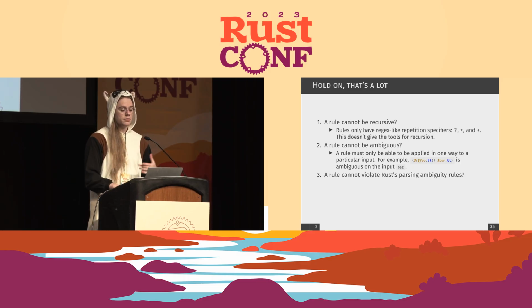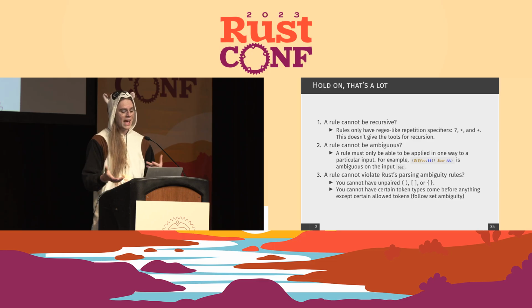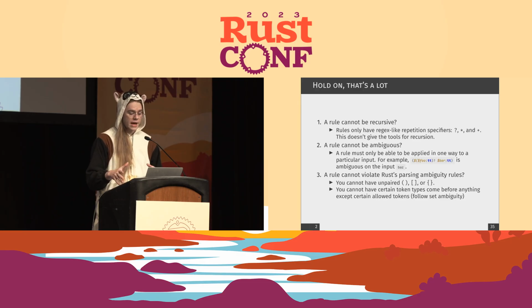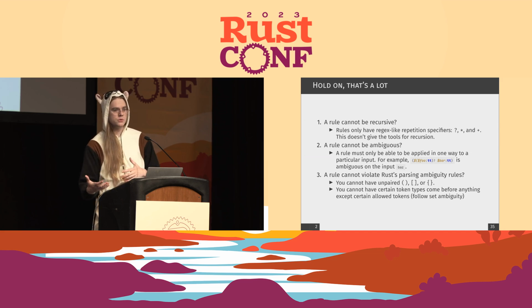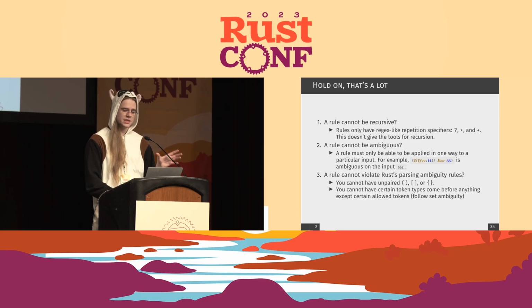We also cannot violate Rust parsing ambiguity rules, such as you can't have unpaired parentheses, square brackets, or curly braces. And you also can only have certain types of tokens come after certain types of token specifiers, so that Rust knows exactly what token a certain thing is part of. Like a comma can unambiguously follow a type, but maybe it can't unambiguously follow something else. And that whole thing is follow set ambiguity. The Rust reference has the full list of the restrictions in that regard.